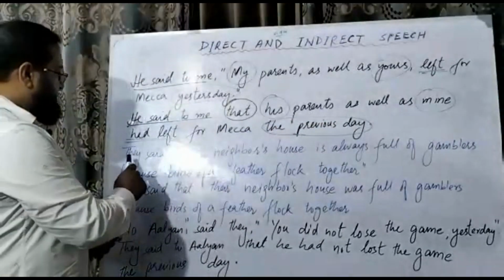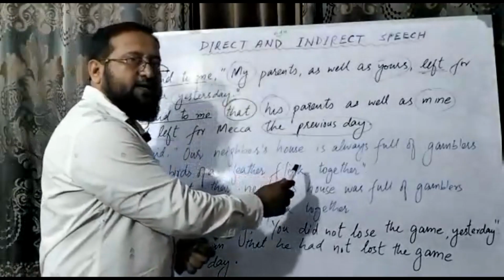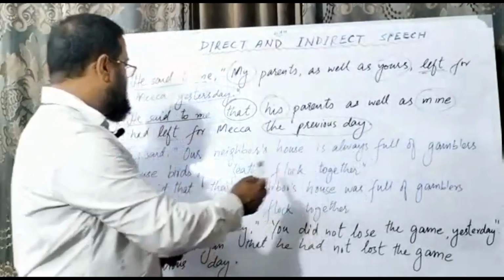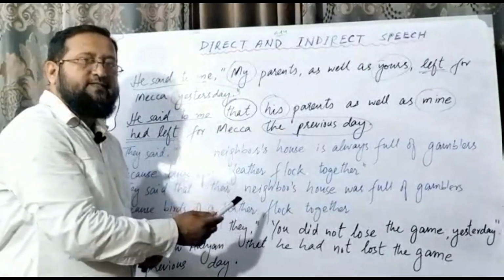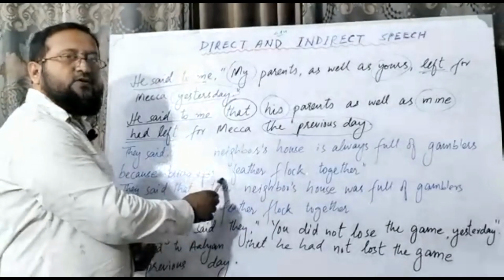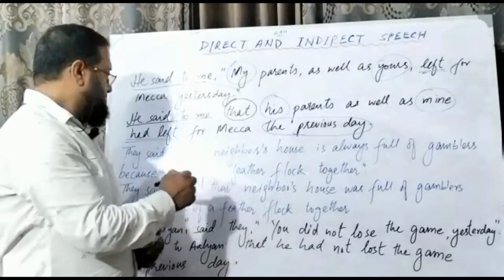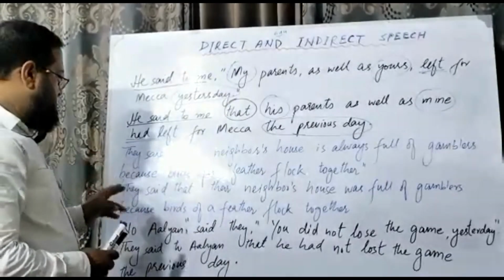Next sentence, you see: they said, our neighbor's house is always full of gamblers because birds of a feather flock together. We are going to convert it into indirect speech.